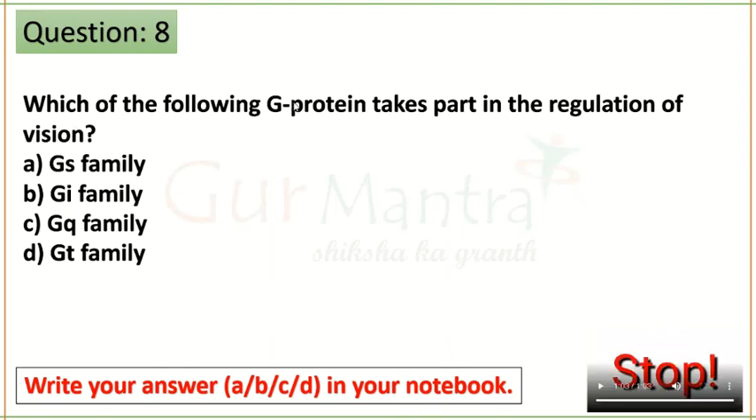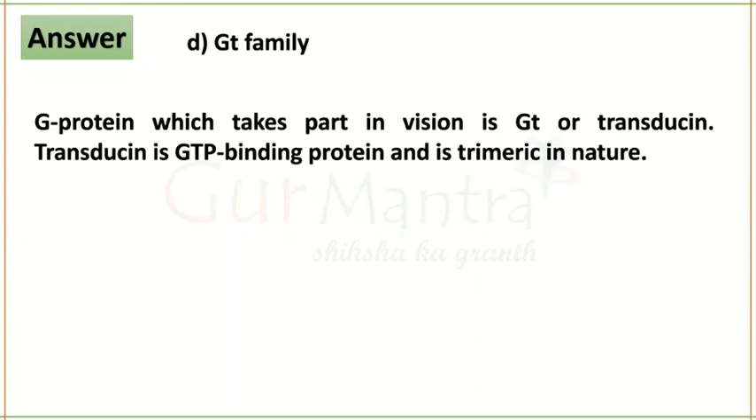Alright, so which of the following G protein take part in the regulation of vision? It is your transducin. Transducin is the G protein involved in vision. So D is your correct answer. GS is involved in cyclic AMP pathway. GI, we saw the pertussis toxin. GQ is for IP3 DAG pathway, and GT is the transducin pathway which comes in your vision. So D is the correct option. G protein which takes part in the vision is GT or transducin. So the transducin is the GTP binding protein and it is trimeric in nature. Let's move on to the next question.